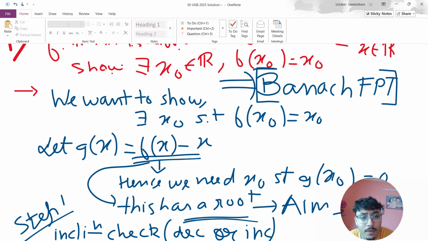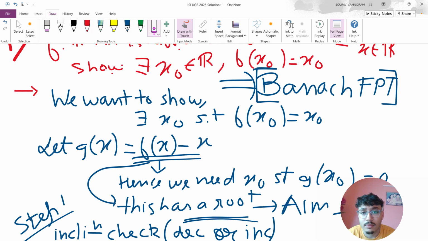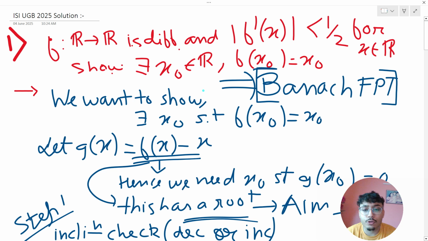Next, what do we need to show? We need to show there exists an x naught such that, just a second, I will be taking the laser. Yeah, we need to show there exists an x naught such that f of x naught equals x naught. Cool. Now this is basically a corollary type of Banach's FPT, which is a sort of a theorem actually.